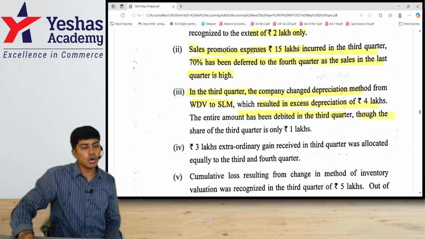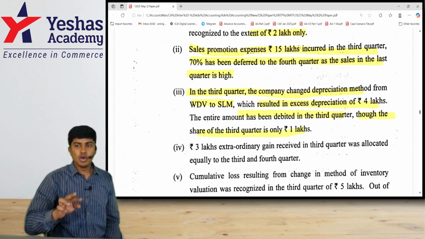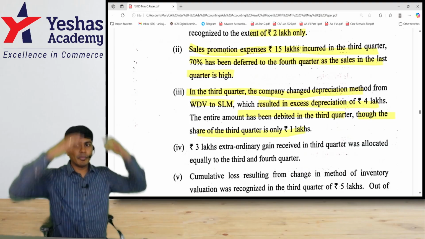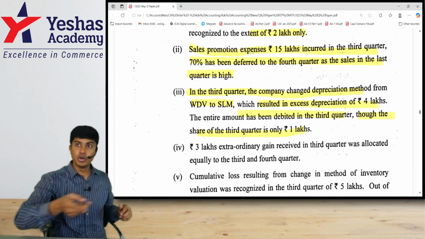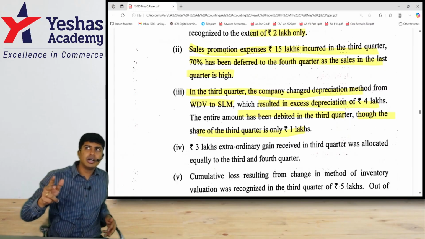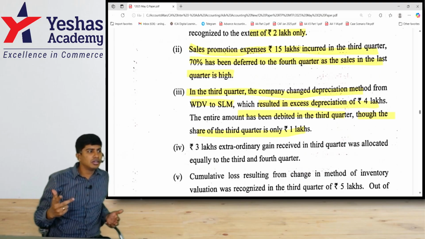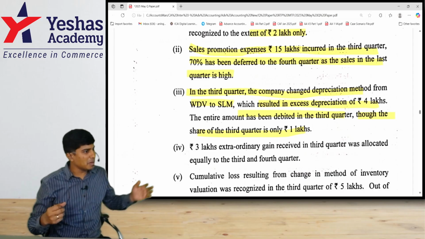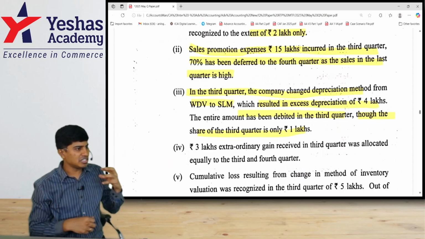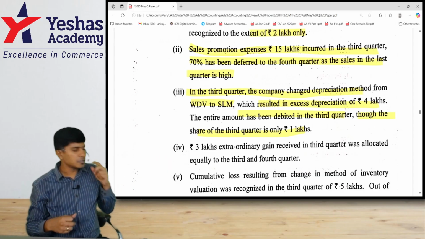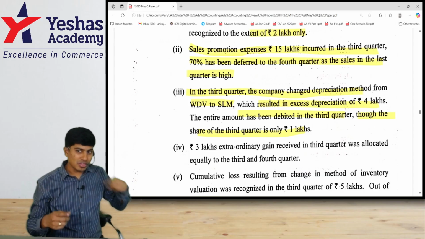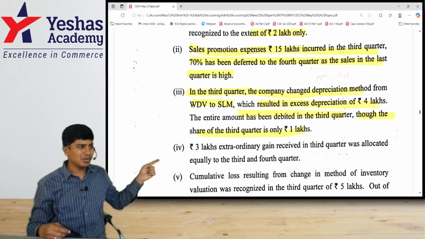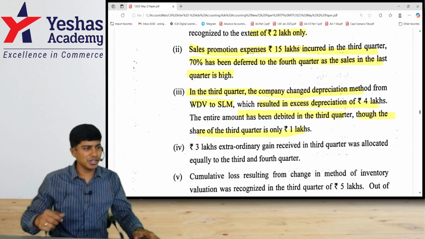Now they're telling, though share of third quarter is only 1 lakh. There are people who do it right and they think, oh my god, I've done wrong. These are the kind of people. Some people who do it wrong and they'll think, oh, correct. What's wrong? Full confident. But some people who've done it right still have some amount of self-doubt. It feels wrong. Is it wrong? Thinking it's wrong is wrong. What you've done is correct. Believe in yourself.